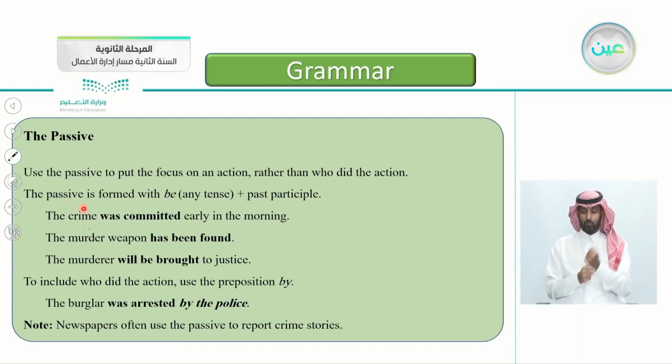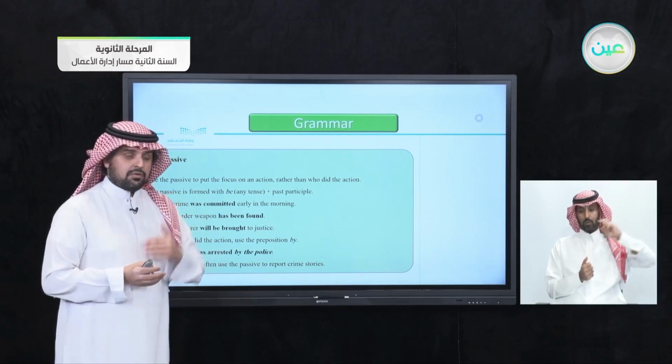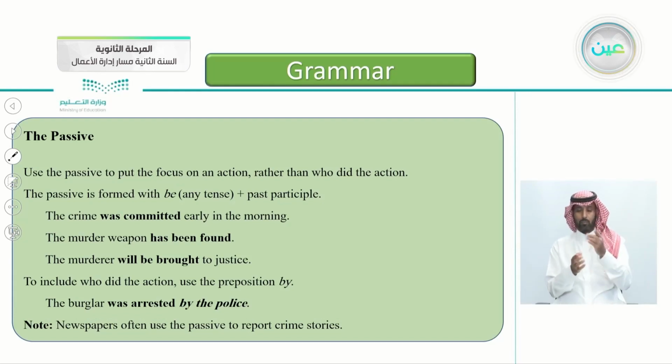The passive is formed with be, verb to be with any tense, plus the past participle. Again, how do you form a passive? We use be with any tense, the present or the past or the future, and then we add the past participle. Here you see some examples. The crime was committed. Was here is the verb to be in the past tense. Was committed, committed is a past participle.